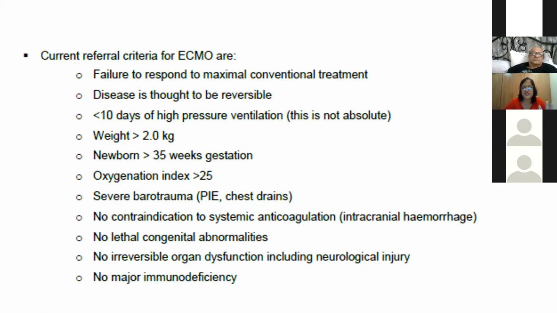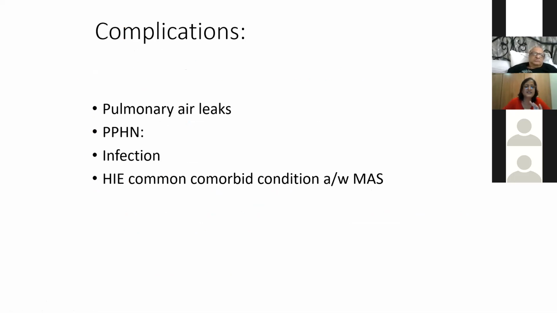I think we need a detailed discussion, and we will do it some other day. And these are the complications of meconium aspiration, which we have to keep in mind. There is a very high chance of pulmonary air leak, why I have explained. PPHN, why I have explained. Infection is common anyway, and HIE is commonly associated with meconium aspiration syndrome. I think we can end here and take some questions.